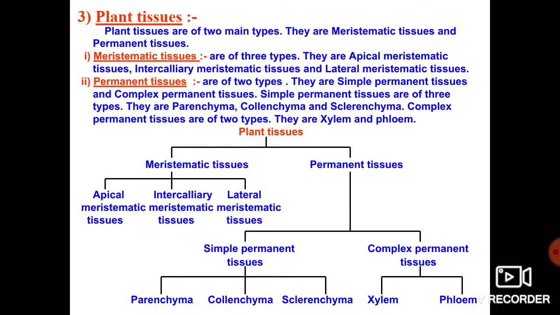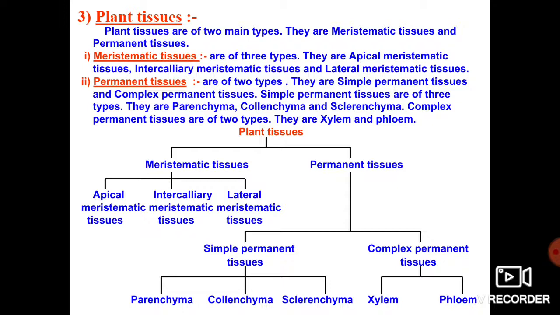And if you come to one more type of plant tissue, that is called permanent tissue. Here also, the permanent tissue is again divided into two types. That is number 1 simple permanent tissue and number 2 complex permanent tissue. Again, this simple permanent tissue has been divided into three types, that is parenchyma, collenchyma, sclerenchyma. And again the complex permanent tissue is divided into two types, that is xylem and phloem.